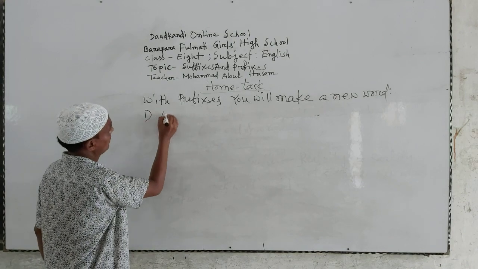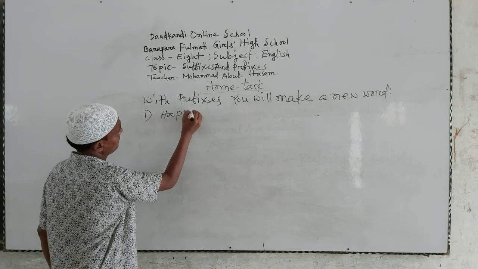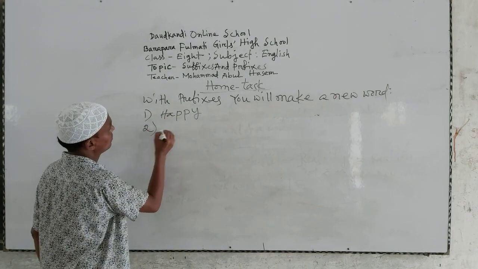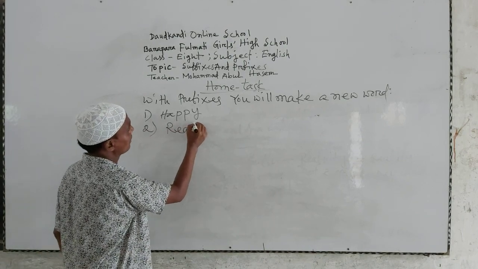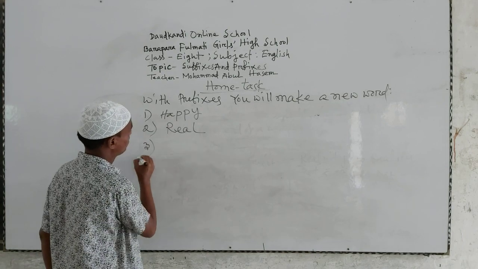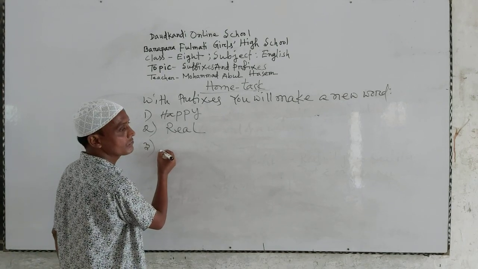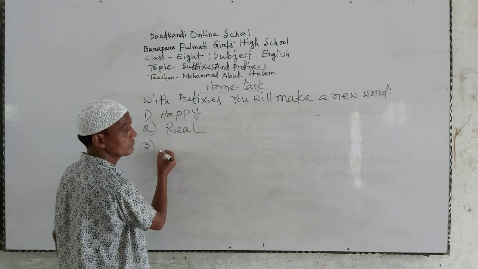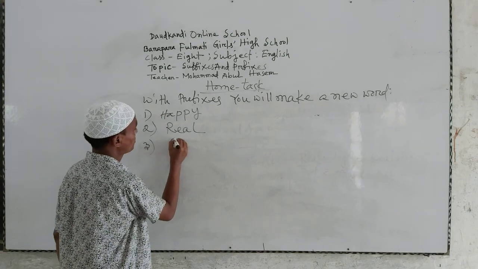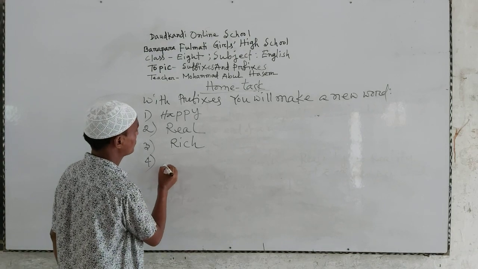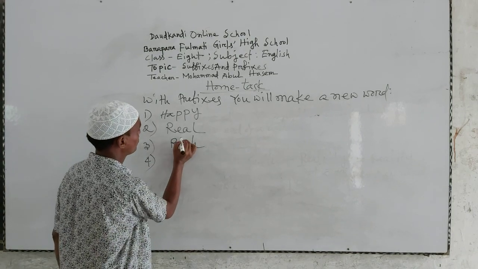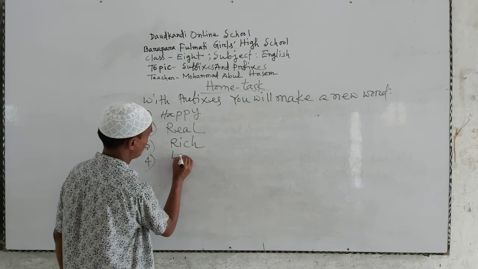Number 1, happy. Number 2, real. Number 3, rich. Number 4, large.